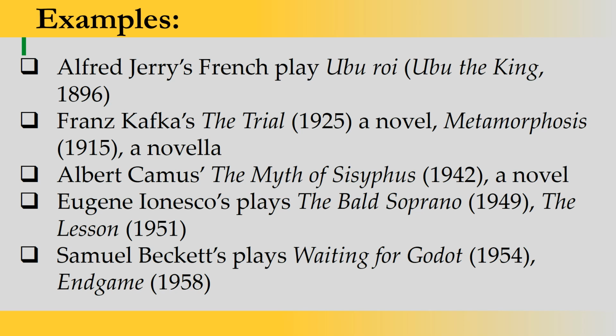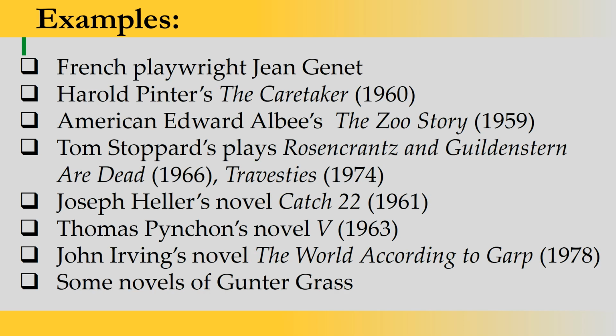It's an essay. Eugene Ionesco's plays The Bald Soprano, 1949, and The Lesson, 1951. Then we have Samuel Beckett's plays Waiting for Godot, published in 1954, and Endgame, 1958. Then we have some of the plays of French playwright Jean Genet.